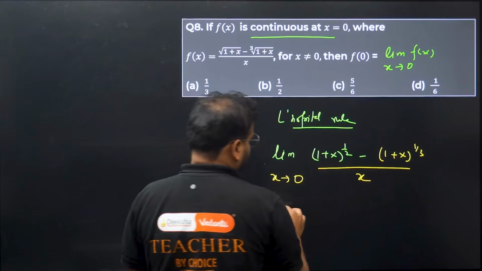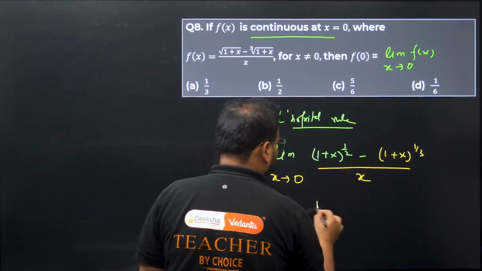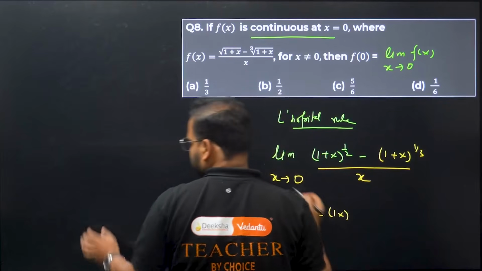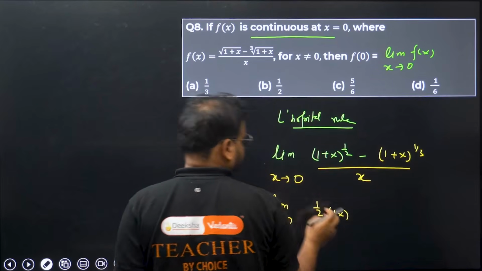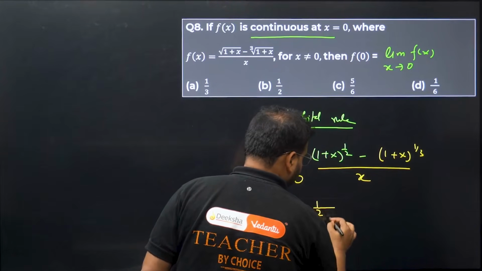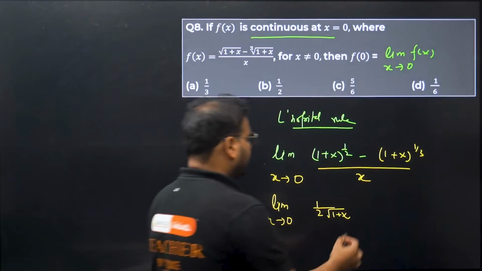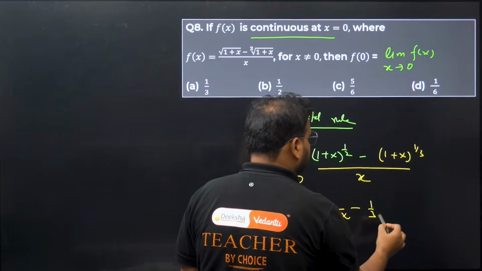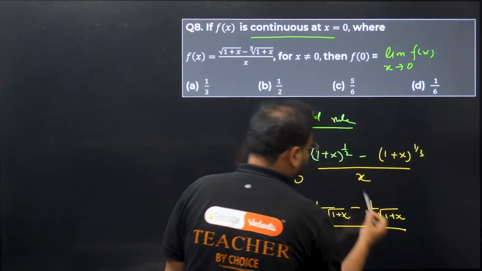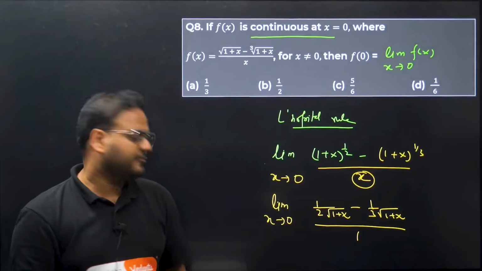Differentiate under the limit. So again we'll repeat like this, x tends to 0. We get here 1 by 2 and this 1 by 1 plus x. One second, I got it wrong. Yeah, this 1 plus x now will come in root but in the denominator. Okay, and then again there's subtraction over here, 1 by 3 will come, and again you'll have a root in the denominator, 1 plus x, and the derivative of the denominator x is simply 1. Got it or not? Very simple.